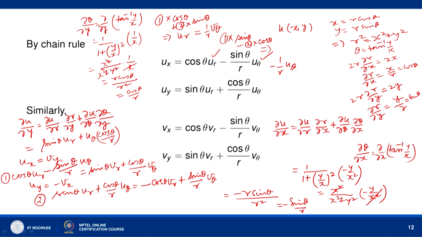Sin square theta b r and then plus cos square theta b r, because we are subtracting. So, that will give you b r. The other term will be sin theta cos theta over r b theta minus sin theta cos theta over r b theta, that will cancel. So, we will get this equation and this equation. Okay. They are the Cauchy-Riemann equations in the polar form.